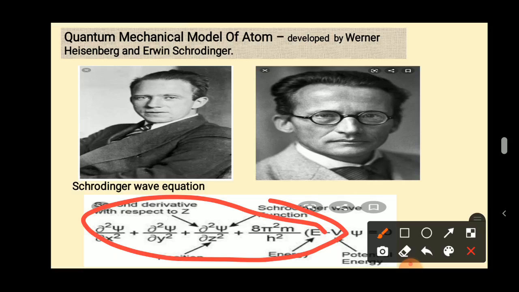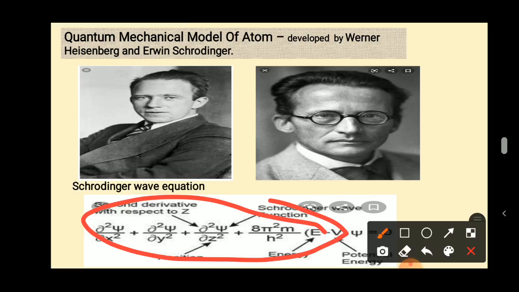That is the position where the probability of finding the electron is maximum. So the Schrödinger wave equation gives 3 variables. These 3 variables are called 3 quantum numbers.